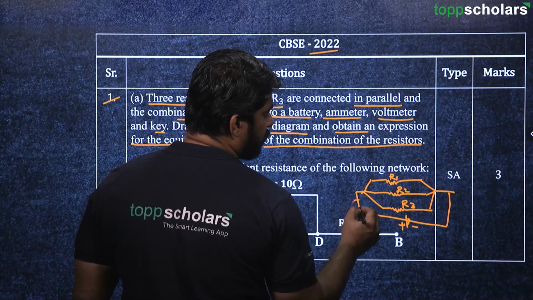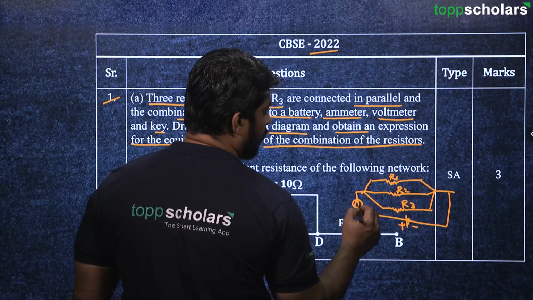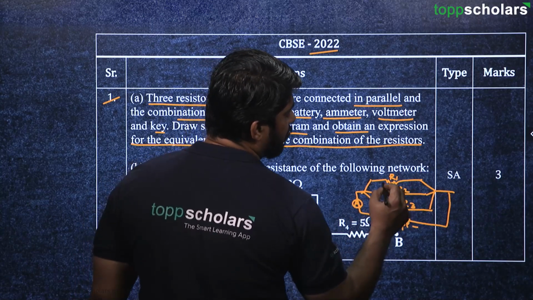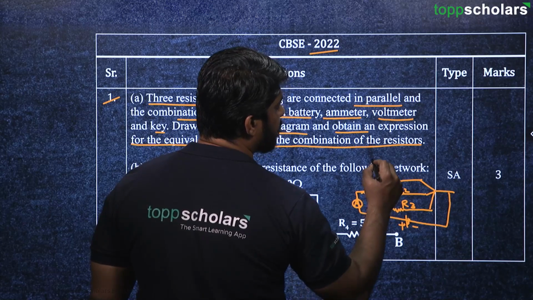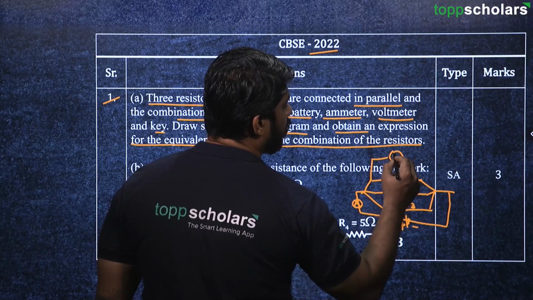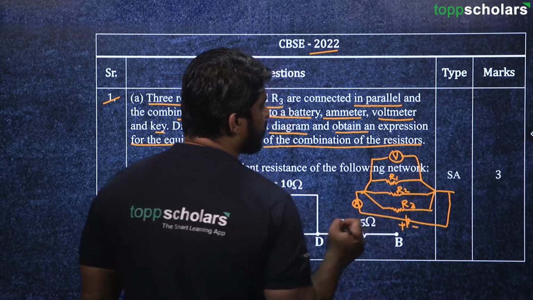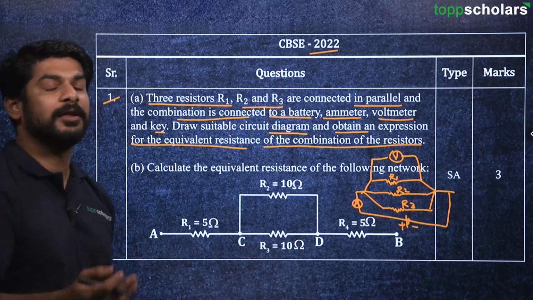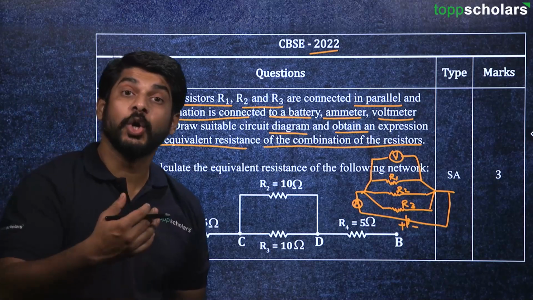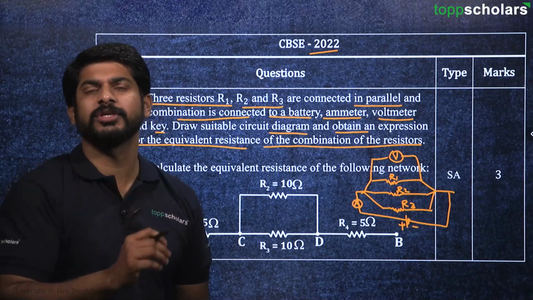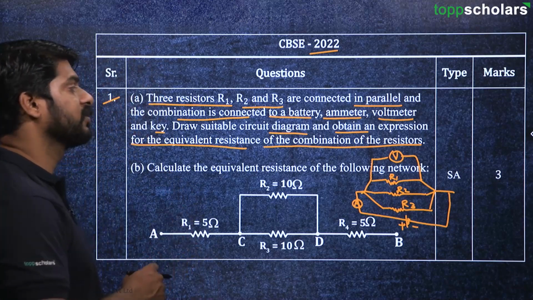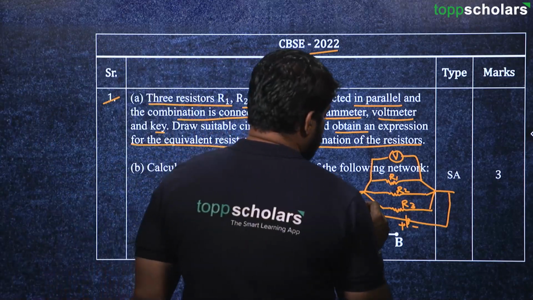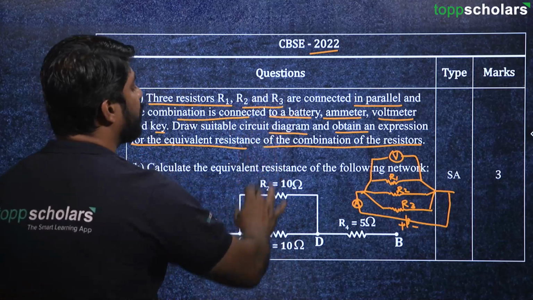So here there has to be an ammeter, and here across all these resistors there has to be a voltmeter just to measure the voltage across each of these, because in parallel combination the voltage across each resistor is constant, or we can say same for all of these. Now this can be easily solved.